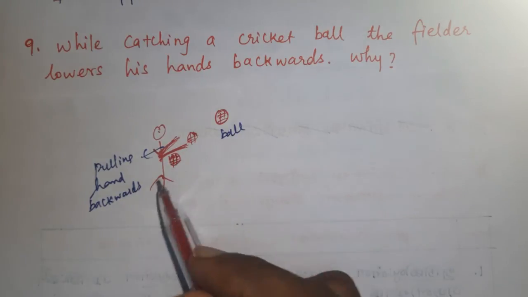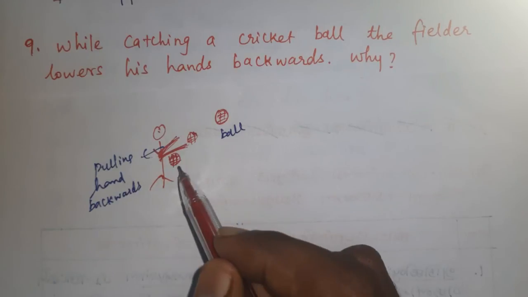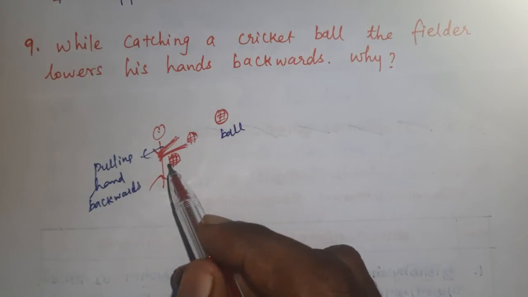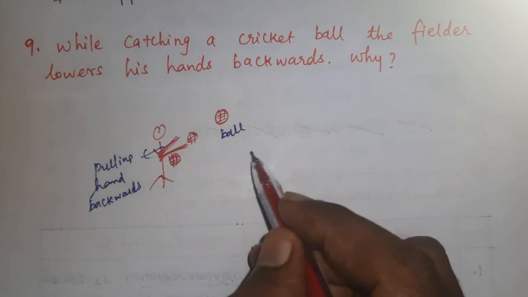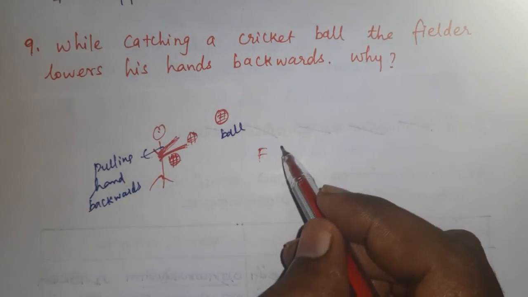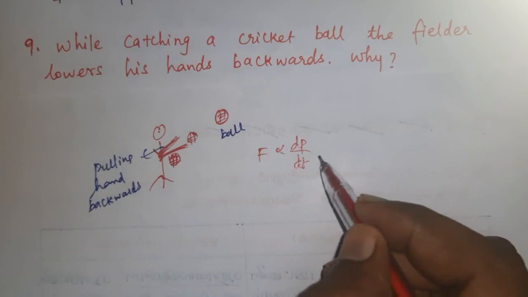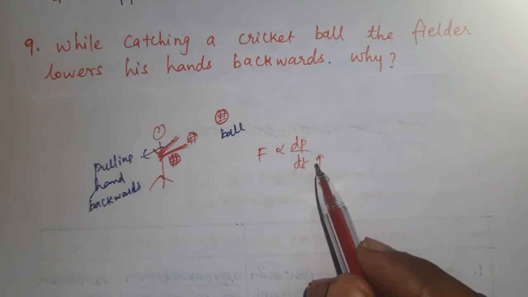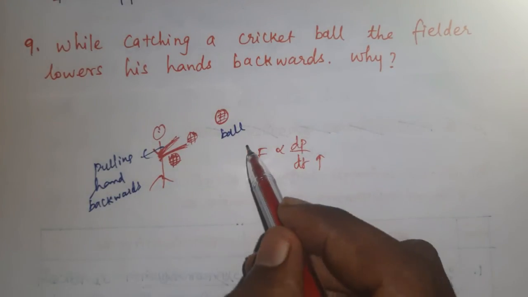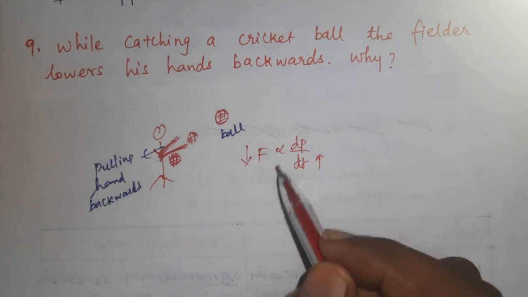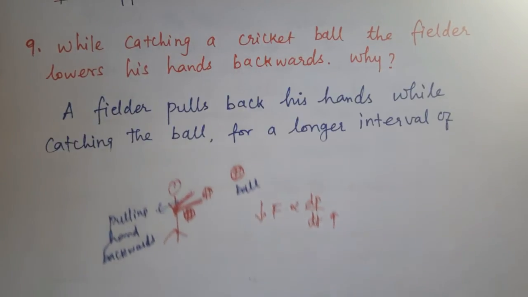If the time interval to catch the ball increases, the impact force on him decreases. We know that force is inversely proportional to the time. When the interval of time to catch the ball increases, the impact or impulse on his hands decreases.